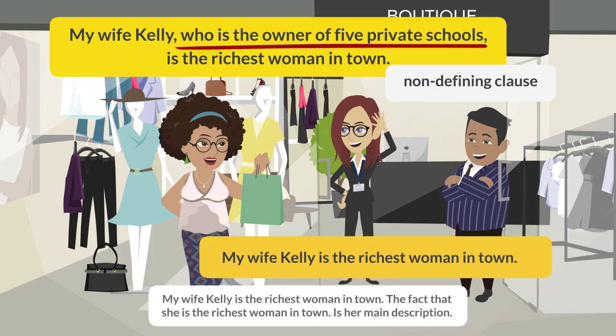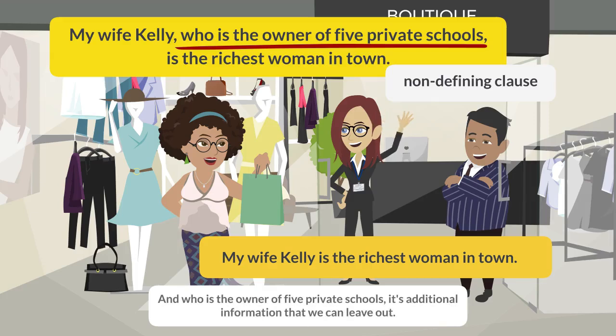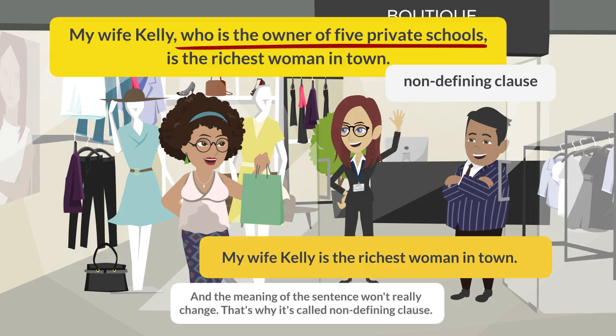My wife Kelly is the richest woman in town. The fact that she is the richest woman in town is her main description. And who is the owner of 5 private schools? It's additional information that we can leave out, and the meaning of the sentence won't really change. That's why it's called a non-defining clause.